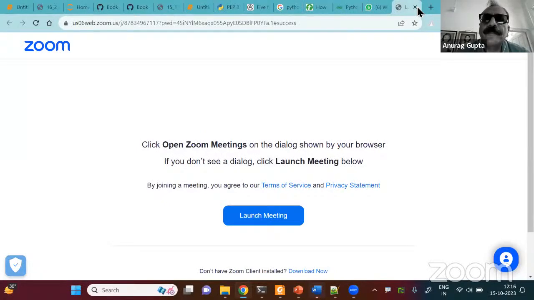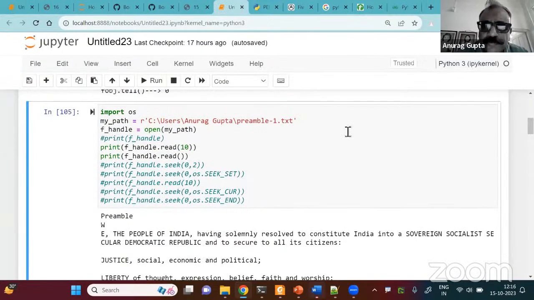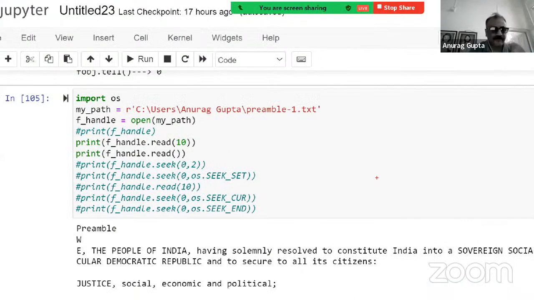Let me just again share my screen and come back to where I was. So this is right, and where was I? Yeah. Let me minimize this also. So we were talking about the read method of the file object. I've shown you how to create the file object, and I've also shown you how to do the read.